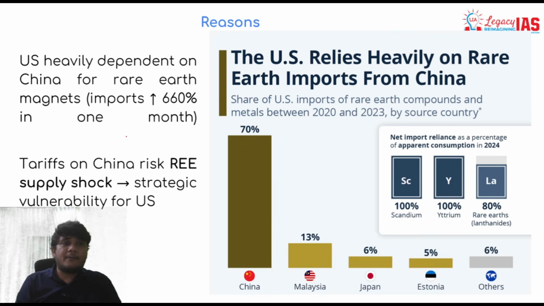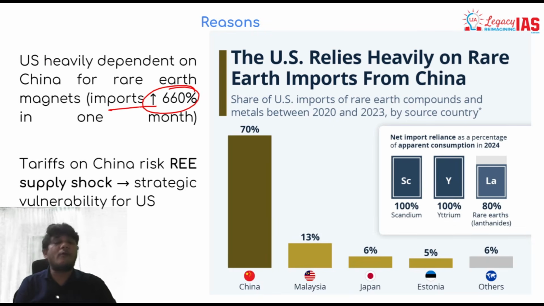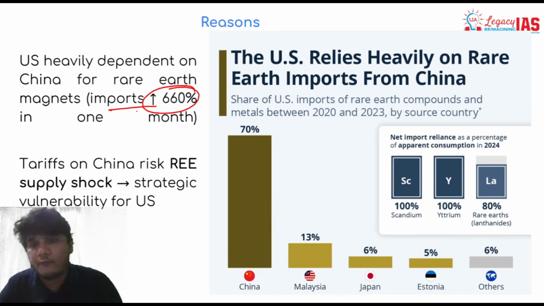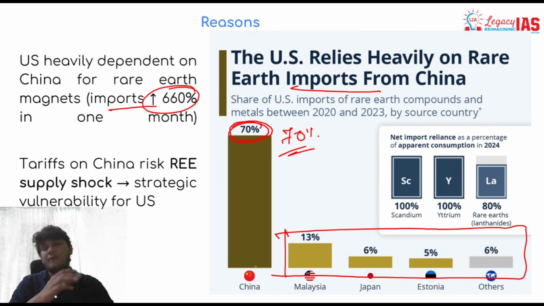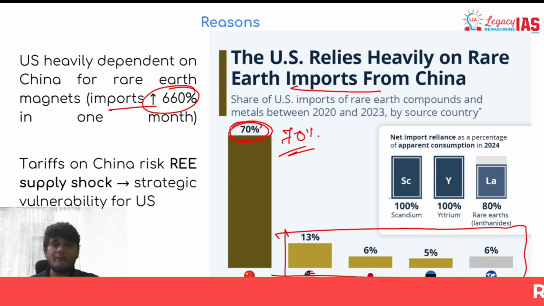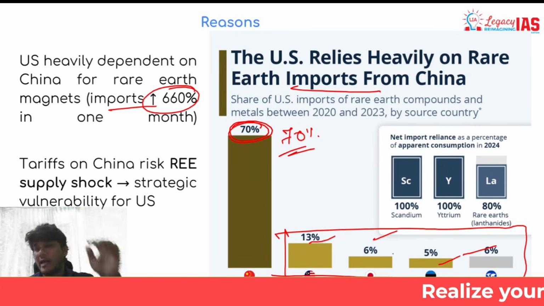Plus, if you look at the dependency of USA on China's rare earth minerals, USA is clearly very heavily dependent, and in a single month there was a jump of over 660% of the imports. And if you look at the rare earth imports, USA is importing around 70% from China, and the rest of the 30% is imported from other countries. You have Malaysia, Japan, Estonia, as well as others.